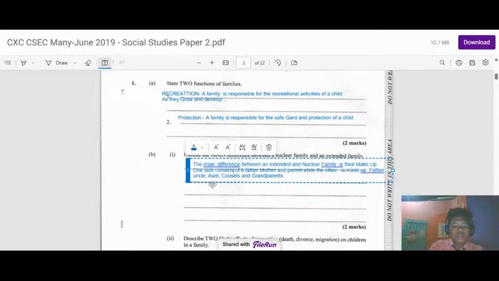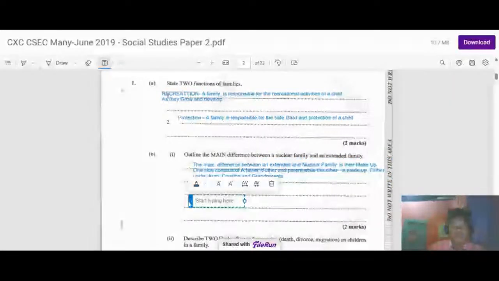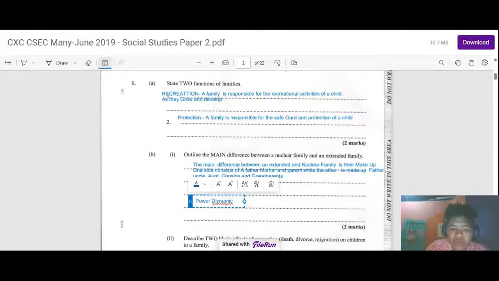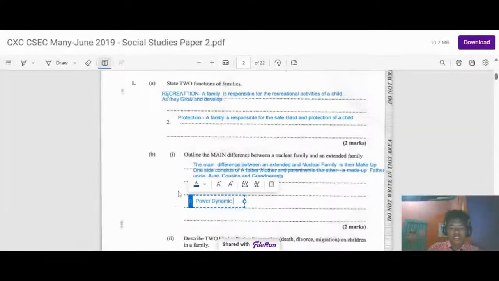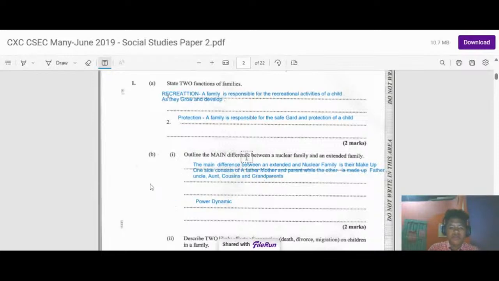So, an additional note, let's put this in red because it's an additional note. Power dynamics. Power dynamic is one of the biggest differences also when it comes to the makeup of an extended family. That power dynamic is also a major key player. So as we go on here,